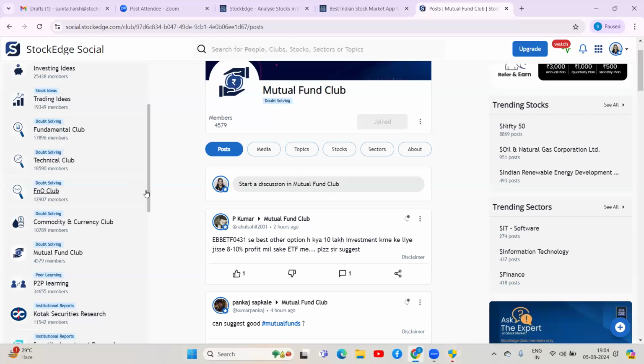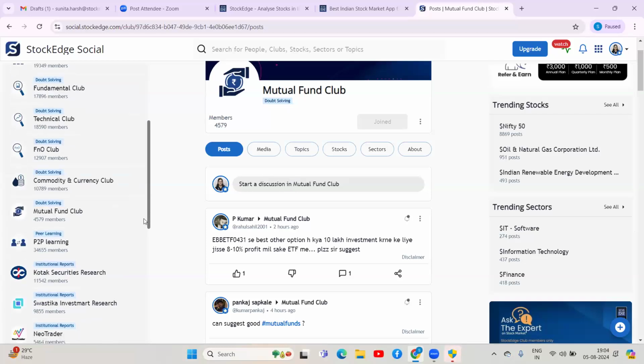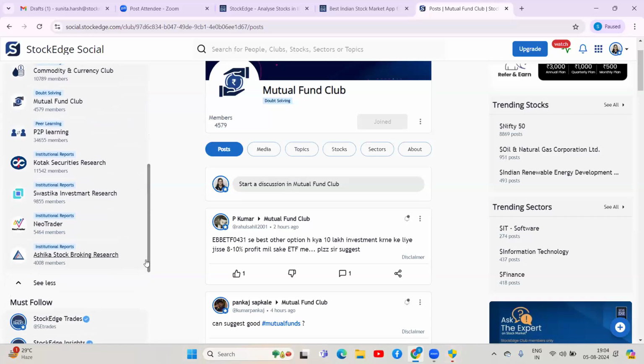Now coming to the third thing, I don't see any questions in the chat box, so I'll just move forward and explain the institutional reports. There are four institutional reports here, as you can see, by Kotak, Swastika, NeoTrader, and Ashika. All of them are here to give their research reports. If you want views from Kotak, Swastika, NeoTrader or Ashika in one place, this is the club where you can come and directly get their research reports.